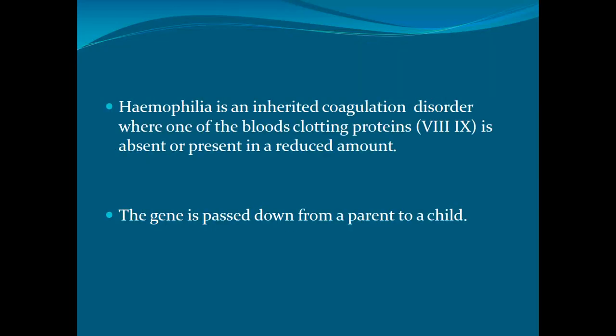So up to now we have seen that in the intrinsic pathway there are factor 8, factor 9, and factor 11. Hemophilia is an inherited coagulation disorder where one of the blood's clotting proteins, like factor 8, factor 9, or factor 11, is absent or present in a reduced form. Factor 8 deficiency means hemophilia A, factor 9 means hemophilia B, and factor 11 deficiency is called hemophilia C.